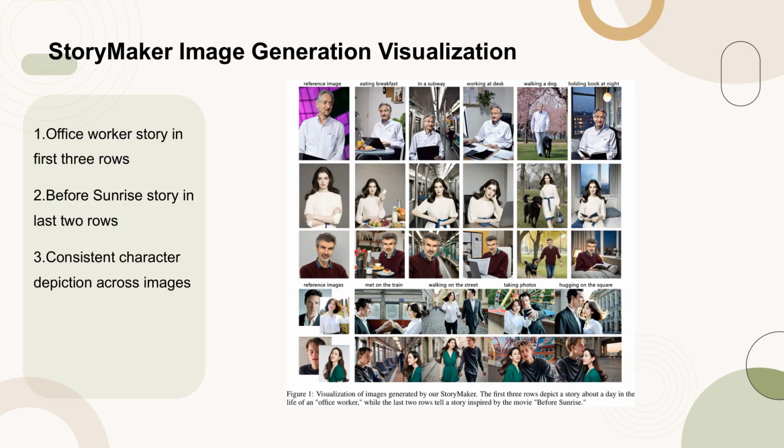Figure 1 showcases the capabilities of Storymaker in generating consistent and coherent character images across different narratives. The first 3 rows illustrate a story about an office worker's day, demonstrating the model's ability to maintain character consistency while varying scenes and actions. The last 2 rows depict a story inspired by the movie Before Sunrise, highlighting the model's versatility in handling different character interactions and settings. This visualization underscores Storymaker's effectiveness in creating holistic, consistent characters in text-to-image generation.